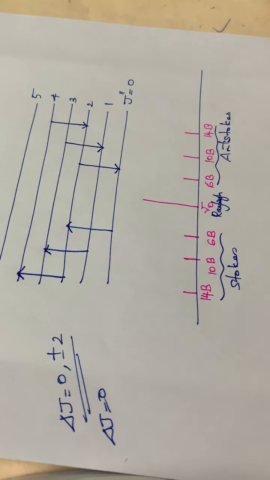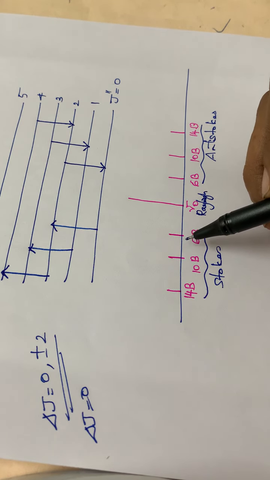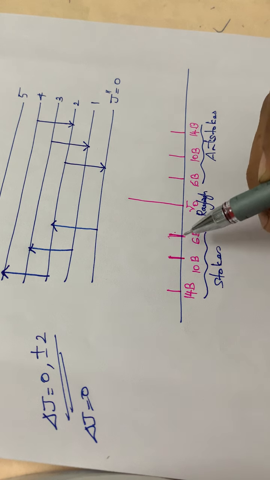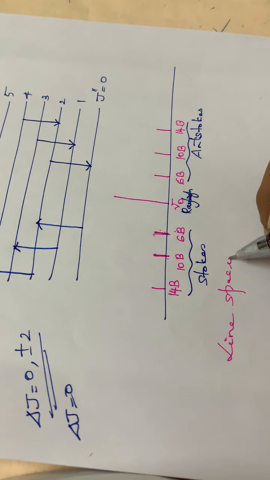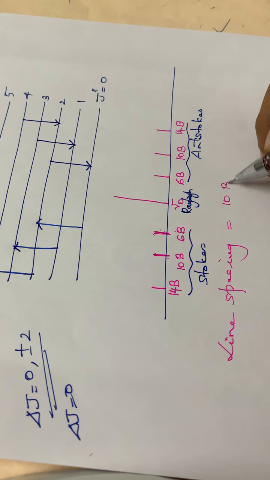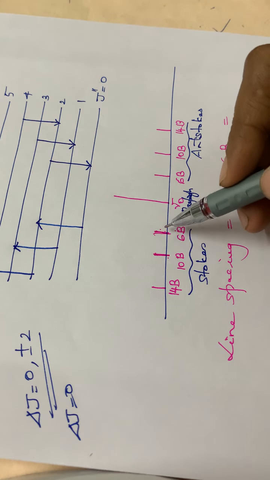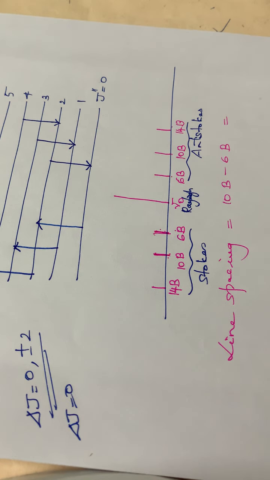And also already you have seen what is B, isn't it? There is a spacing between the lines, isn't it? See what is the line spacing? Line spacing means these are the two spectral lines. So what is the line spacing between these two? It will be equal to 4B, isn't it? 10B minus 6B. That is the difference between two adjacent lines, 14B minus 10B or 10B minus 6B. So the line spacing of each spectral line will be equal to 4B, isn't it?